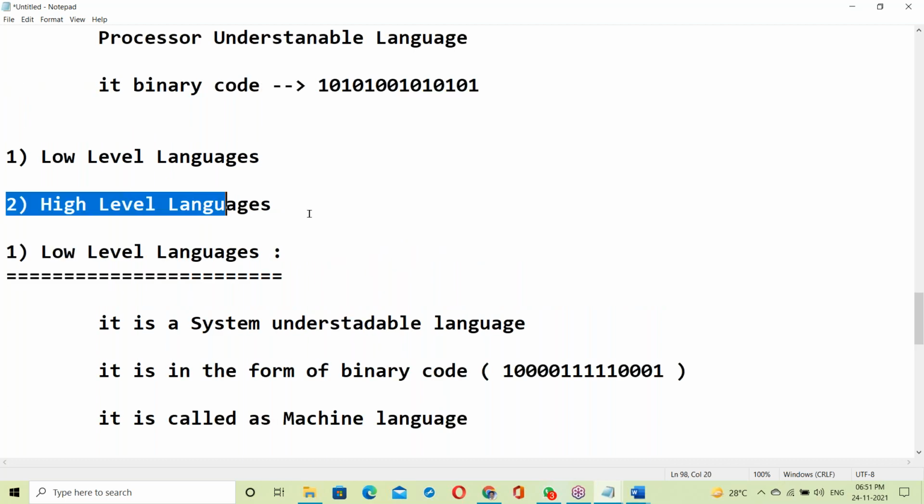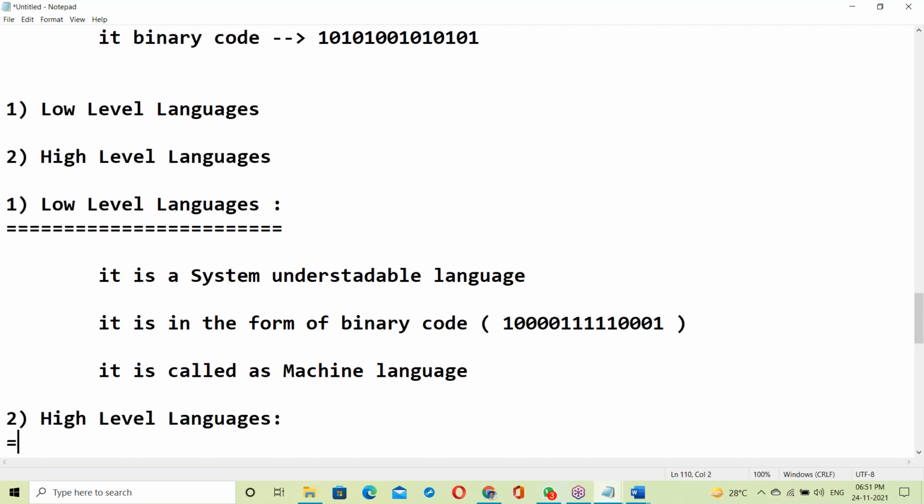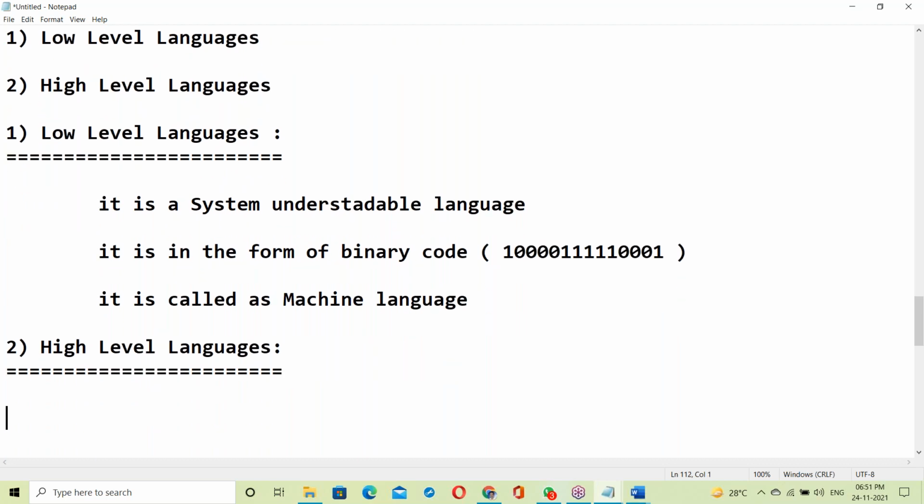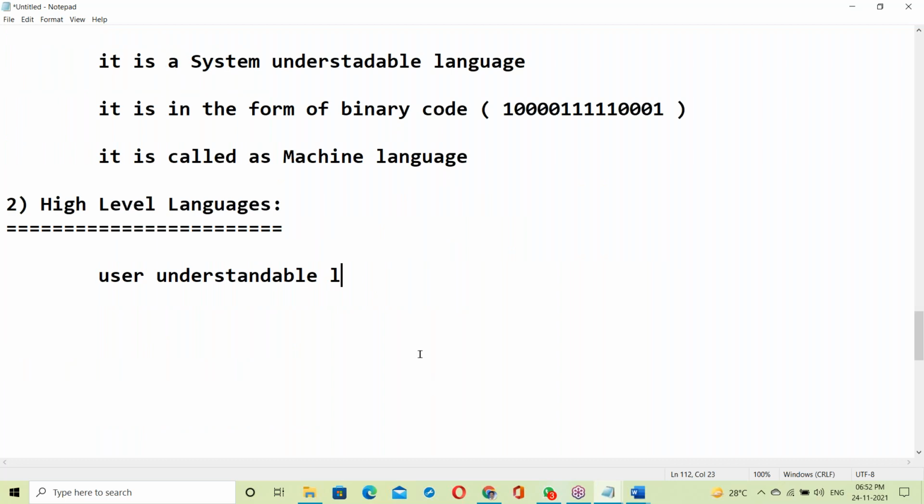Next, high level language. They are user understandable languages. It is like the English language. A C program or Java program looks like English language. C, Java, and Python are like English language, very easy to understand.